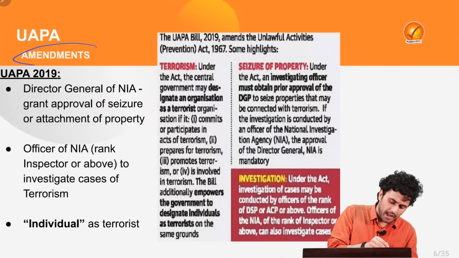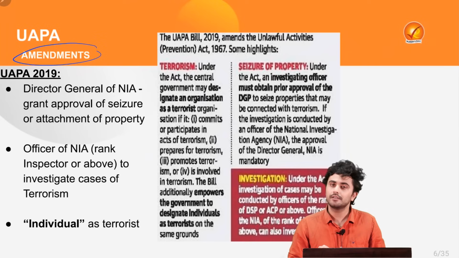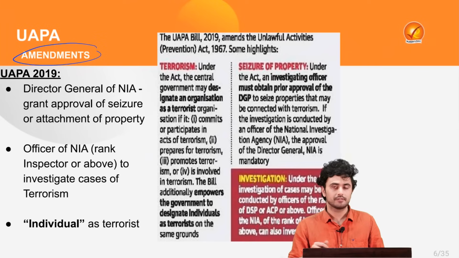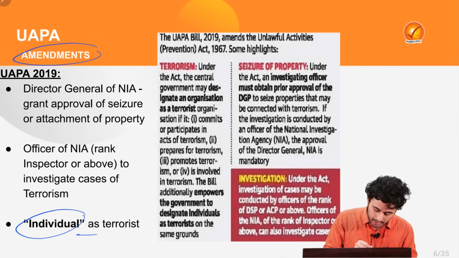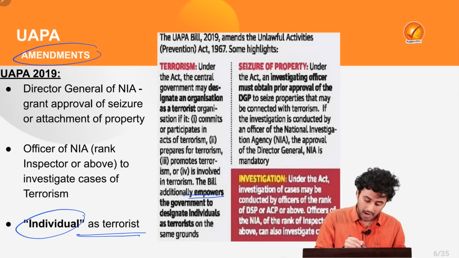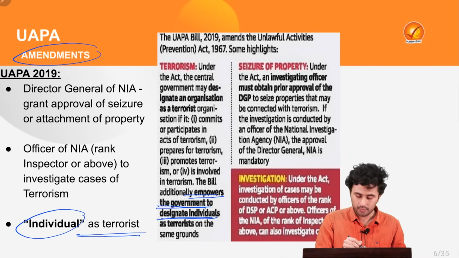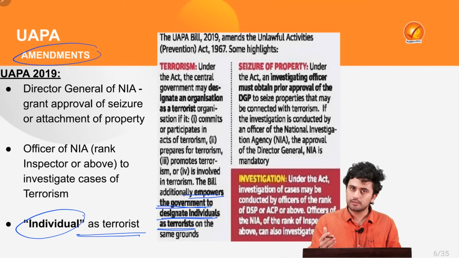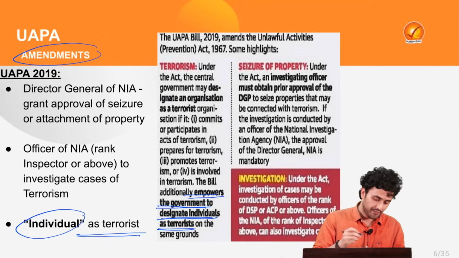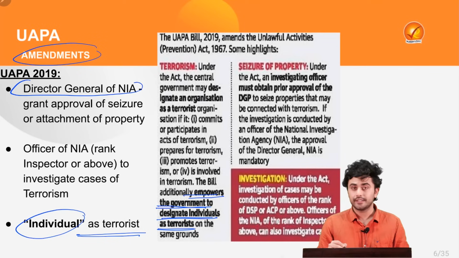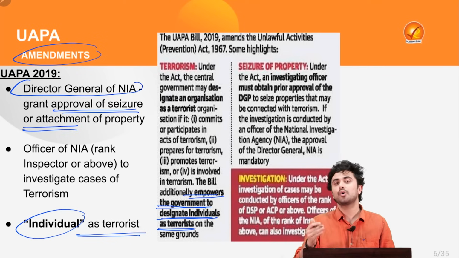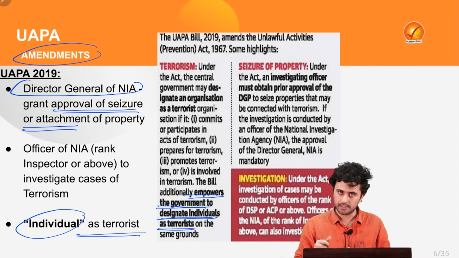Now let's see another important amendment which took place in the year 2019, which provided that not only an organization but an individual can also be designated as a terrorist. It empowers the government to designate individuals as terrorists. Also, it further extended the power of the National Investigation Agency, where the Director General of NIA can now grant approval of seizure or attachment of property of the accused person.